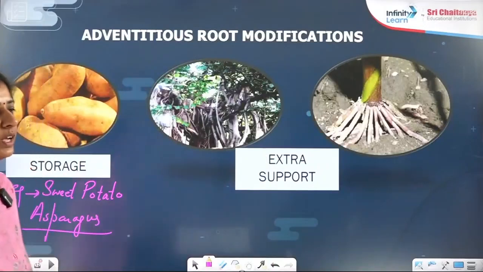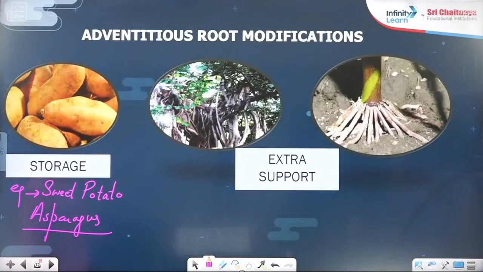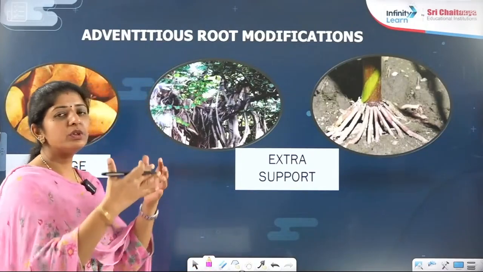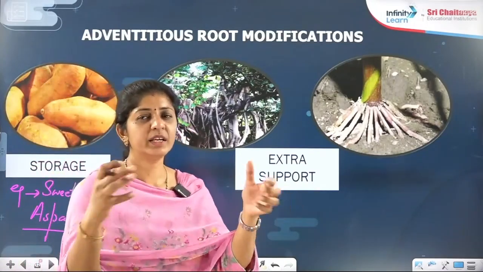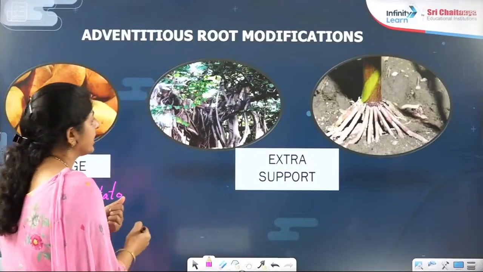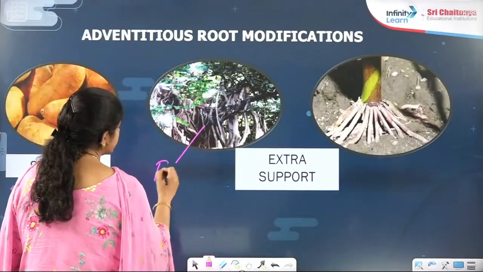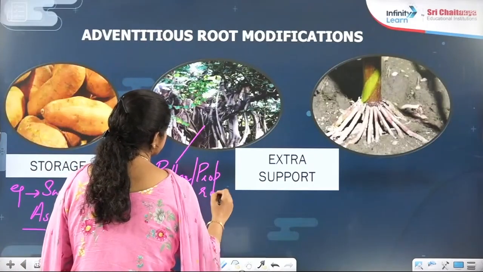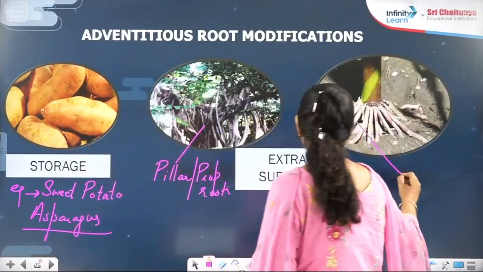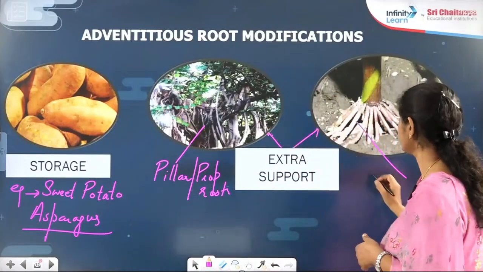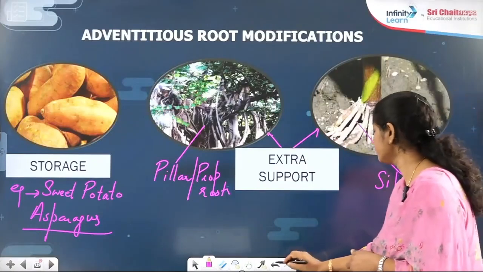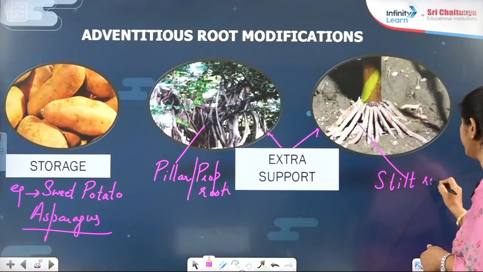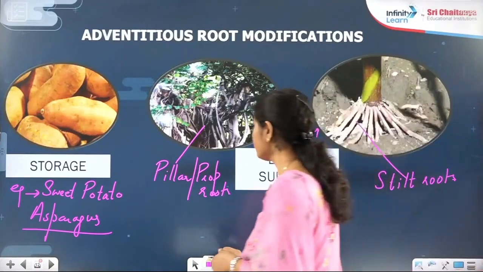So it will store more of the food over there, right? Now coming to the next point, extra support. They are already supported by their own organs, but due to the full big crown on the upside, they need extra support. Who is giving that extra support? You call these pillars, or prop roots, right? Both are for the extra support. This you call the stilt root. Pillar roots, in the beginning I already mentioned.